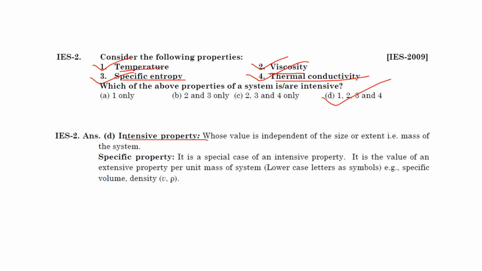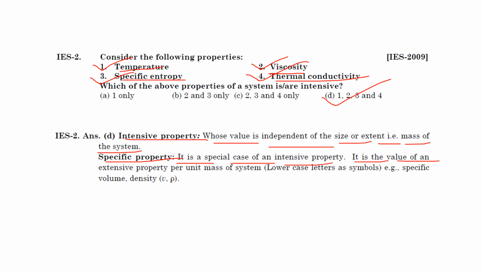An intensive property is one whose value is independent of the size or extent, that is, the mass of the system. A specific property is a property per unit mass. If you divide any extensive property by mass, it converts into a specific property, which is a special case of an intensive property.